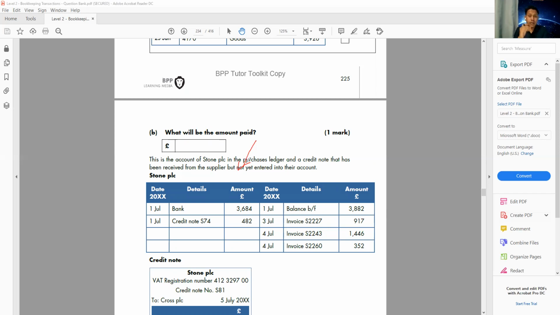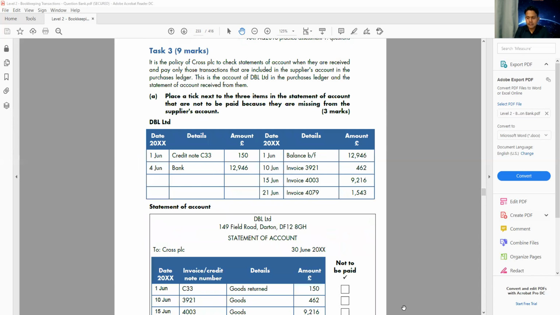Always remember your question is always at the top and the requirement is at the bottom. So for this question's answer, you never look at the bottom. The answer you're going to find from the top. Don't be confused in the exam. So this is how much will be paid. How much I'm going to pay depends on how much is in my book. So let's have a look.